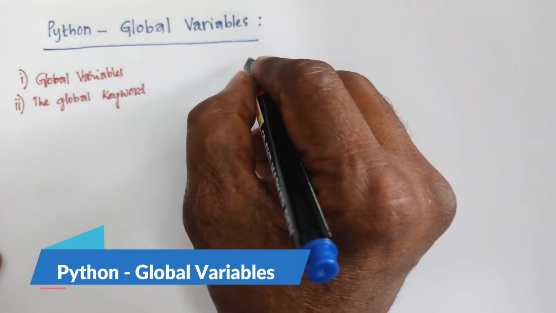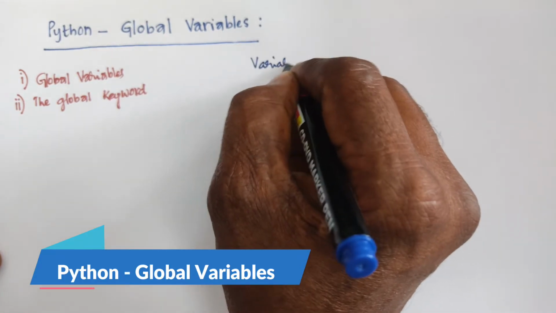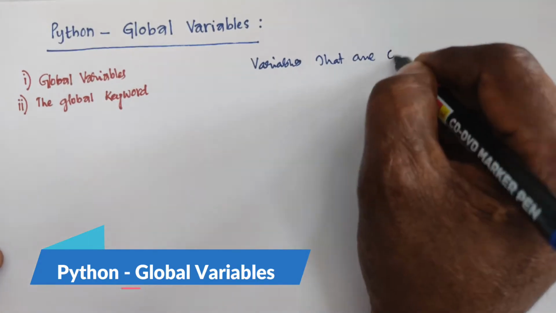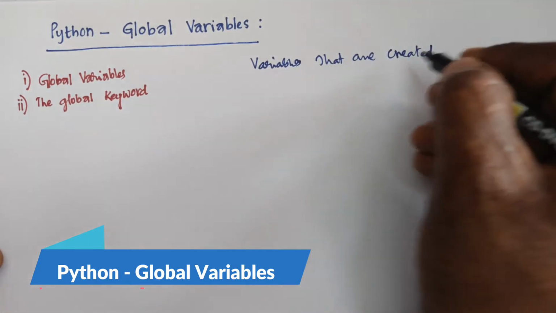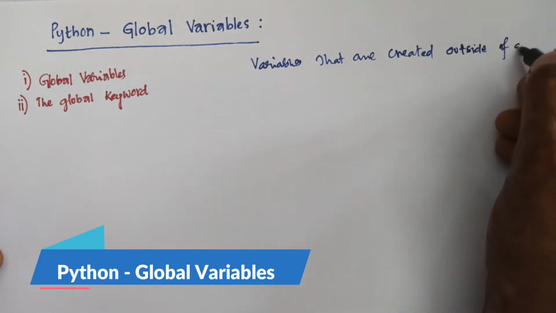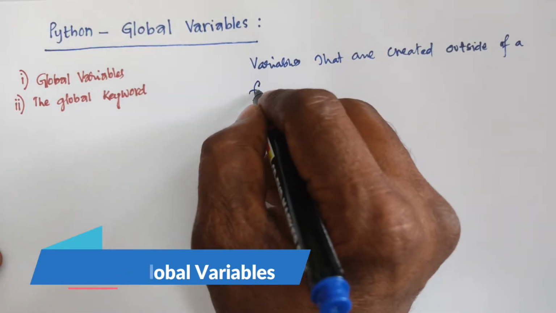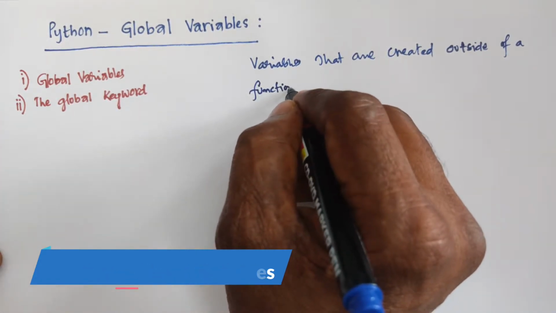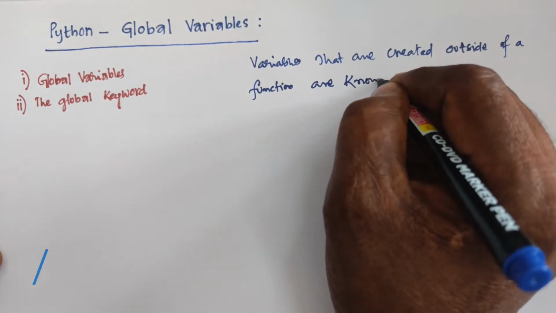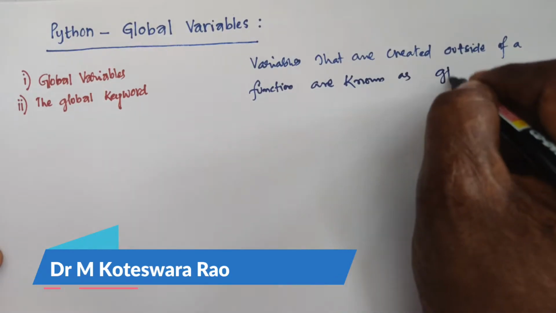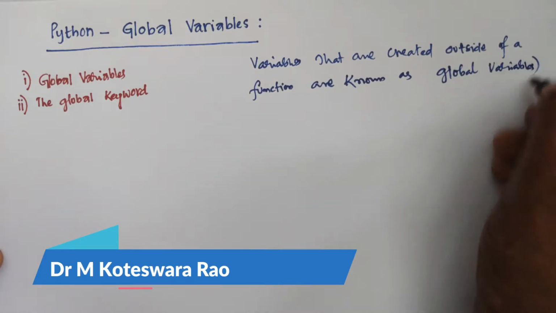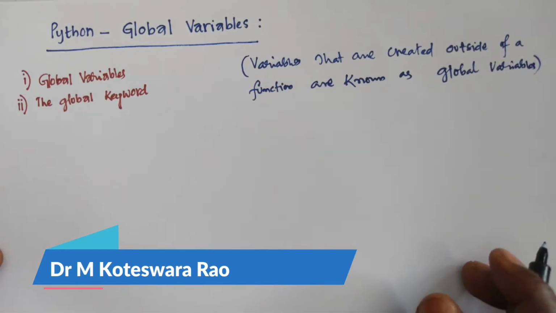Here the definition is: variables that are created outside of a function are known as global variables. That is the definition of global variables.